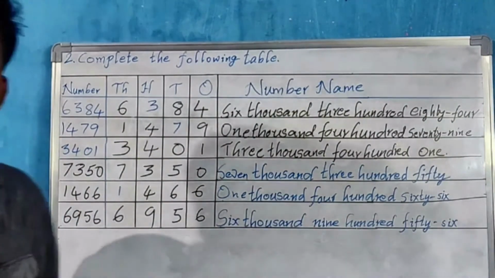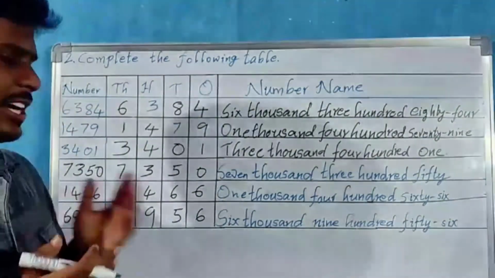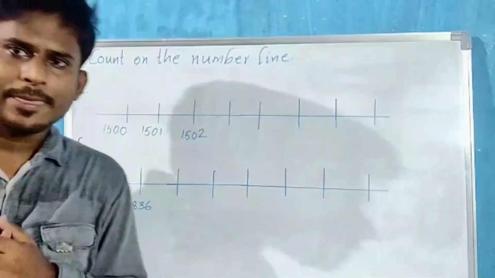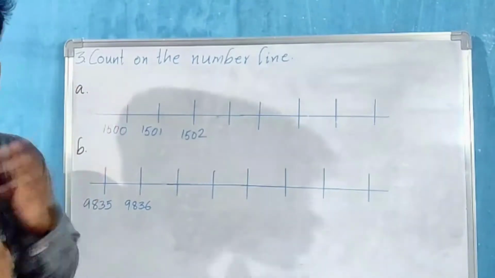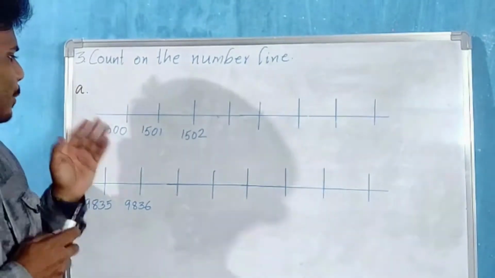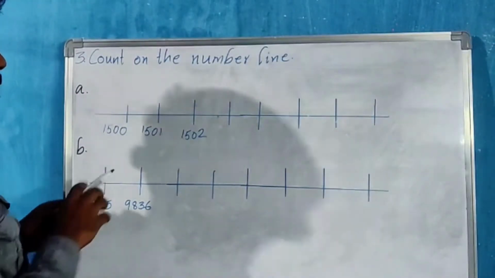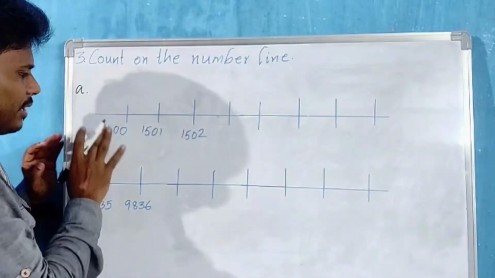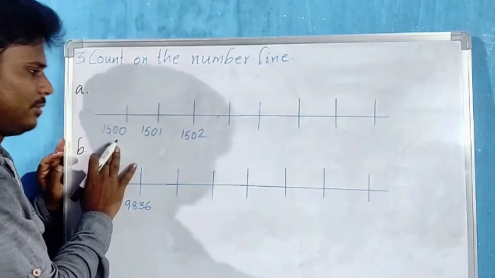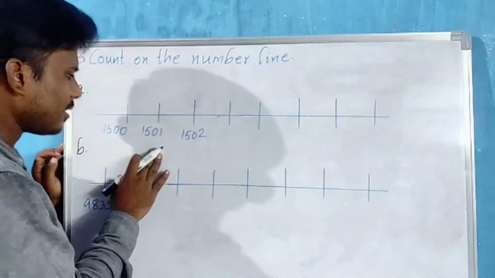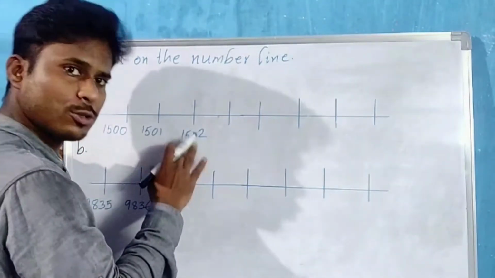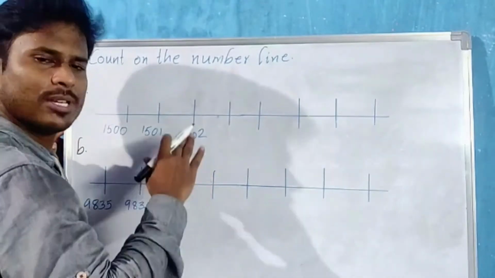Okay, now we completed the second bit. Let us go for the third bit. Third question, count on the number line. See, this is the number line and here numbers are given: 1500 and the next number 1501, 1502, which means plus 1, plus 1, plus 1.